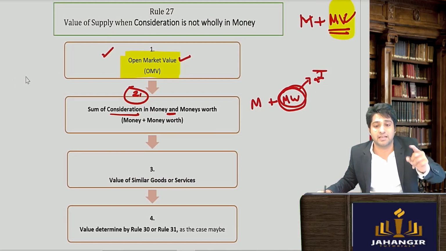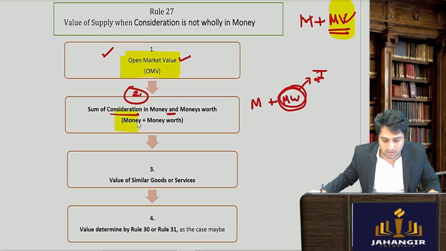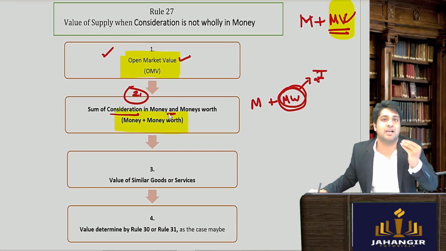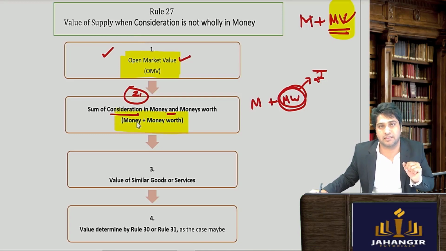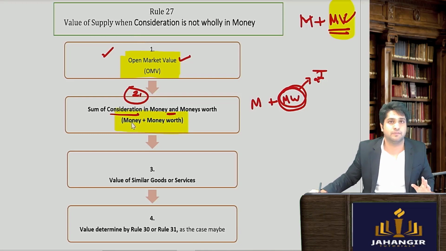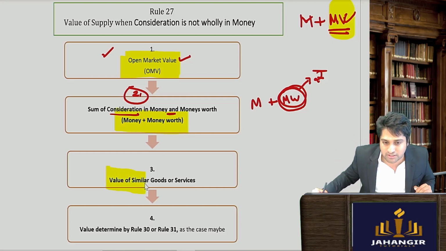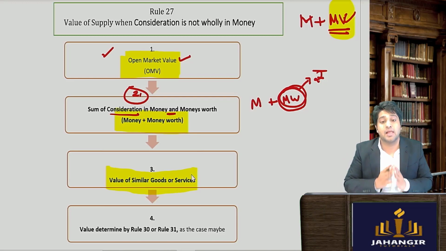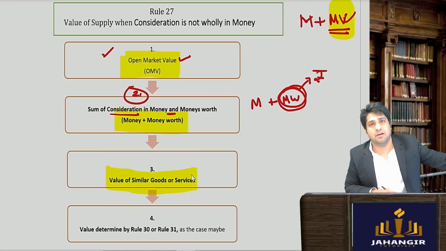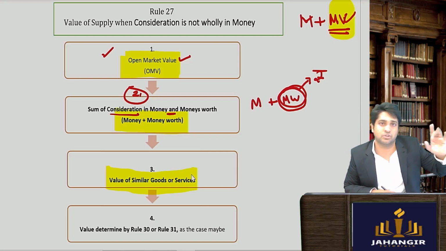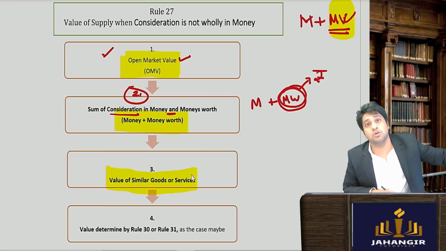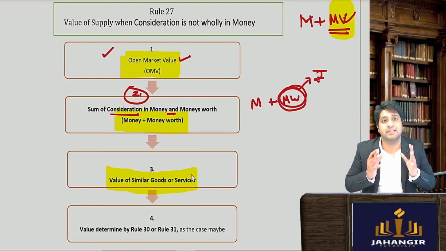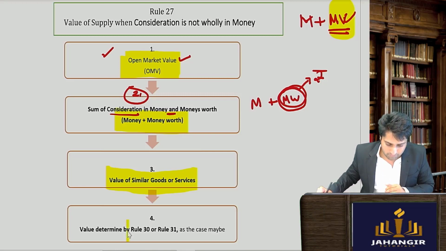ओपन मार्केट वैल्यू नहीं है तो फिर ये मनीज वर्थ का मनी टर्म्स में वैल्यू निकालना पड़ेगा और फिर मनी प्लस मनीज वर्थ कितना था. What if that is also not available, मनीज वर्थ नहीं निकाल पाए प्रिंटर का, then we'll say, boss, ये similar goods कितने में मिलते हैं. What is the price of similar goods, we'll take that into consideration. If similar goods are also not available, let's say it's a unique product, open market value not available, additional consideration not available, other goods, similar goods also not available,